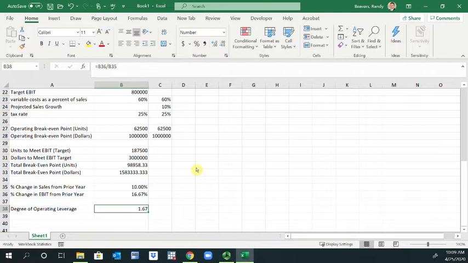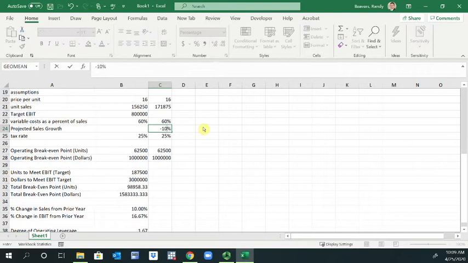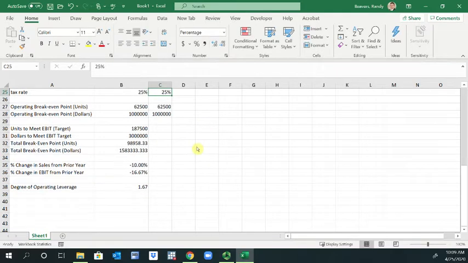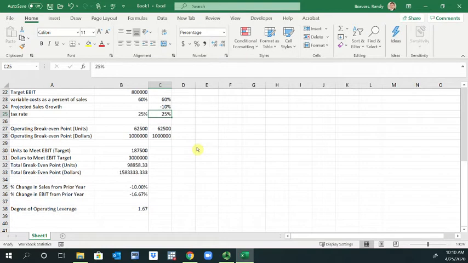So we saw in this case sales went up by 10%, but if sales go down by 10%, let me just change this briefly to minus 10%. You can see the percentage change in the EBIT goes down by a correspondingly amplified amount. So I'll change it back to 10.